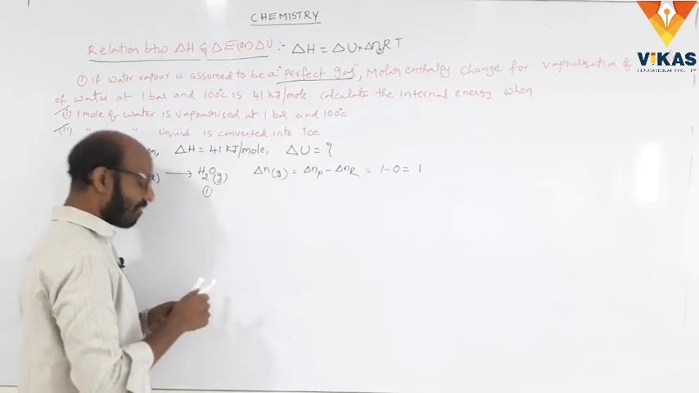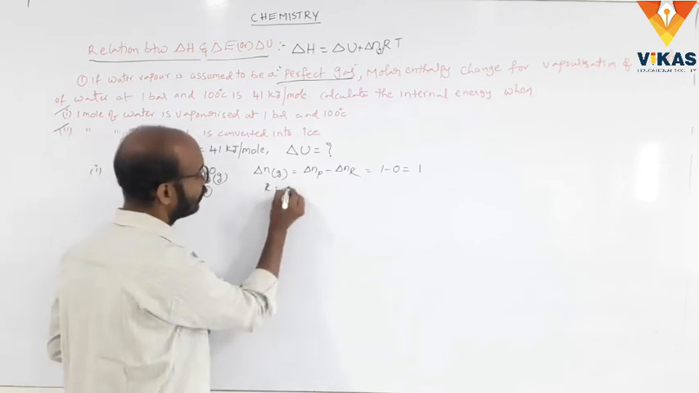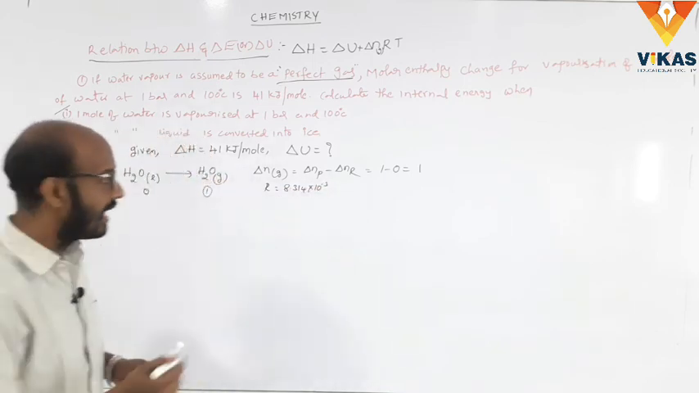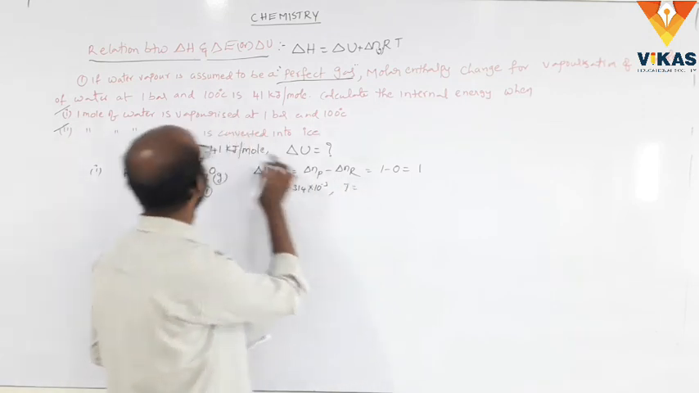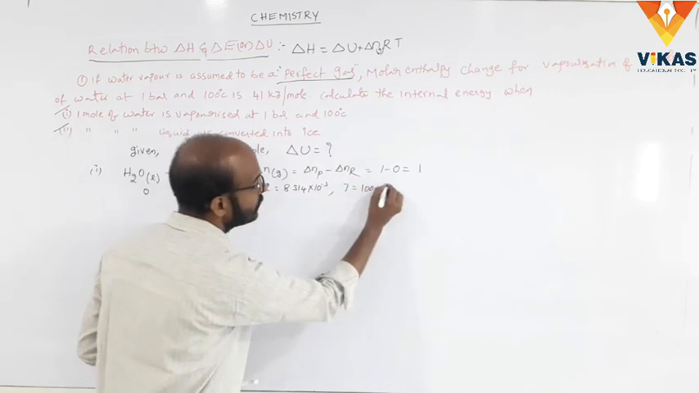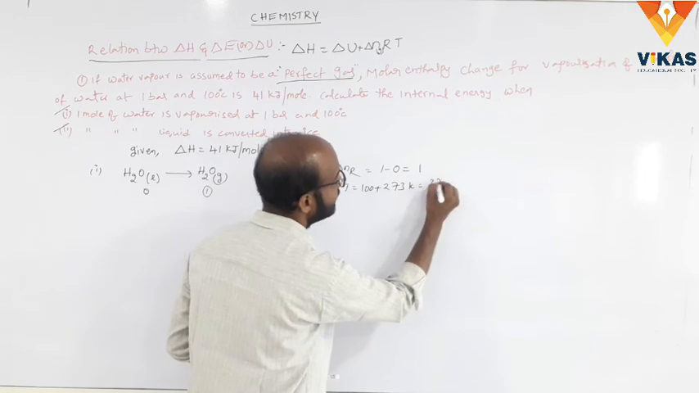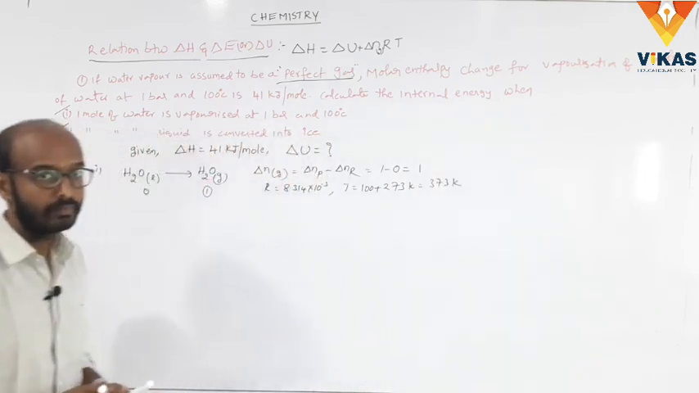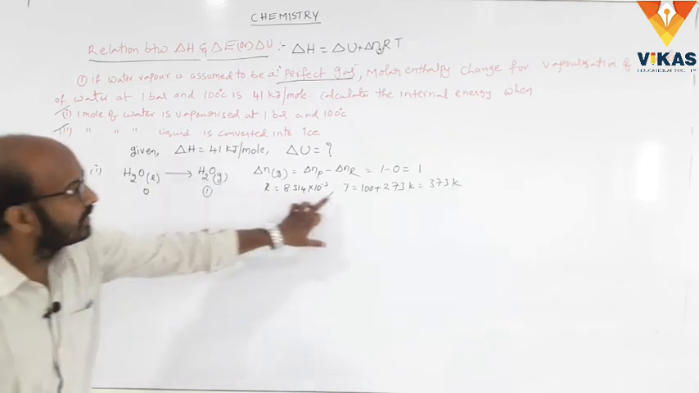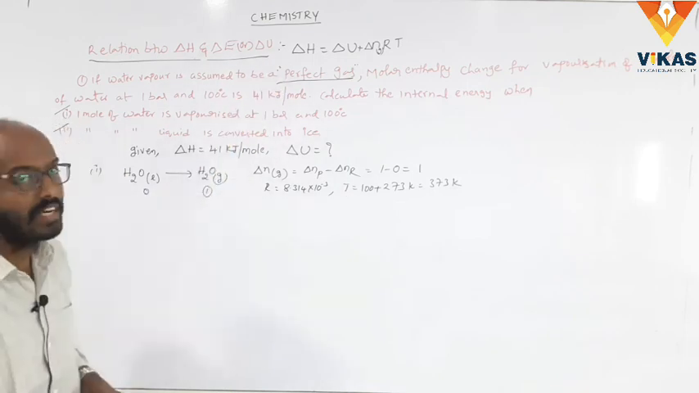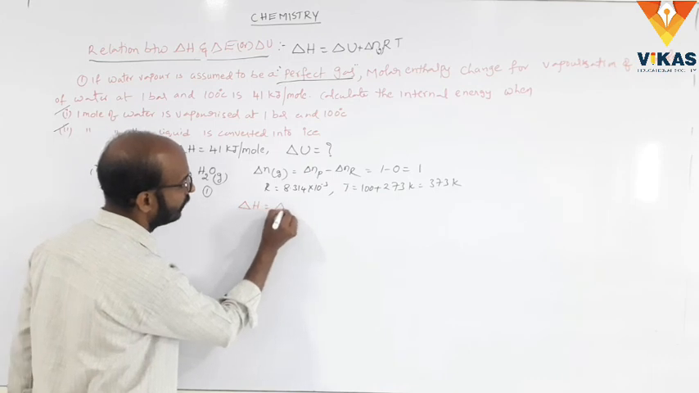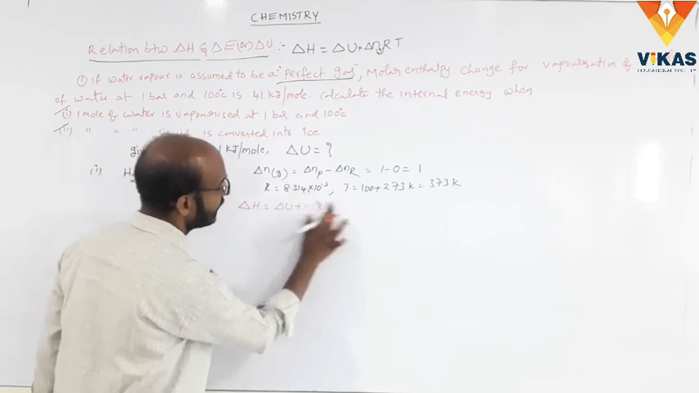Okay, we know the R value. R is equal to 8.314 into 10 to the power of minus 3 kilojoules per Kelvin per mole. We also know the T value: one mole of water is vaporized at 1 bar and 100 degrees centigrade, so 100 plus 273 Kelvin, which is equal to 373 Kelvin. Here delta H, delta n, R and T are all known. So substitute into the formula: delta H is equal to delta U plus delta nRT.